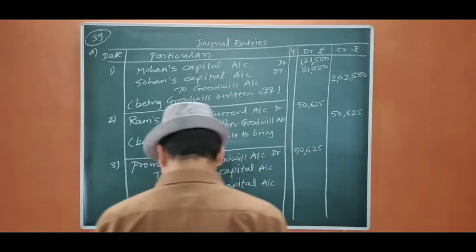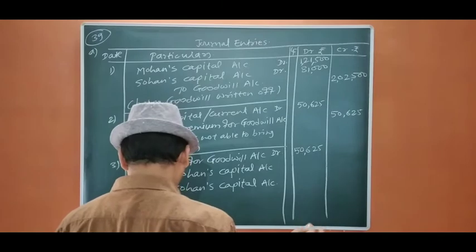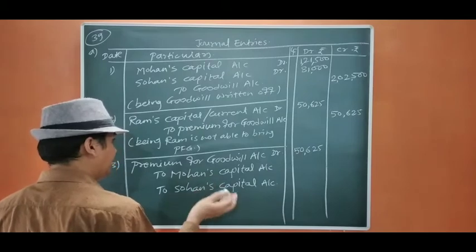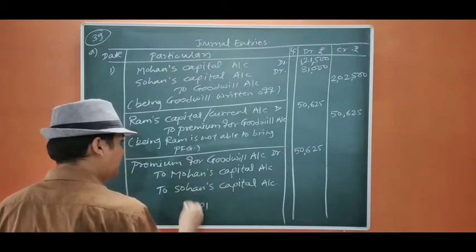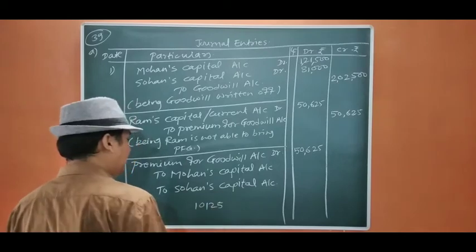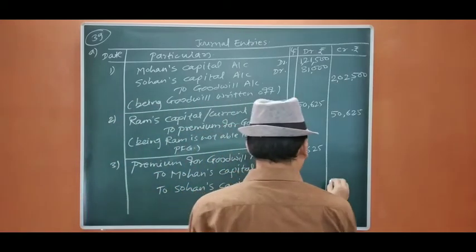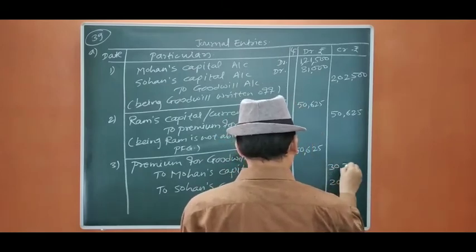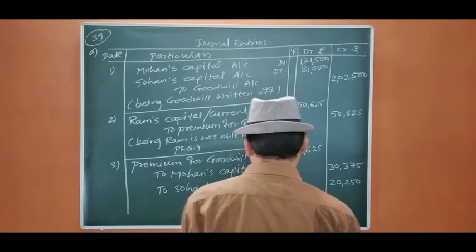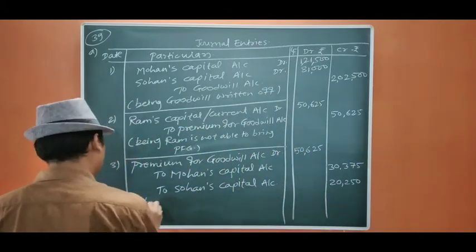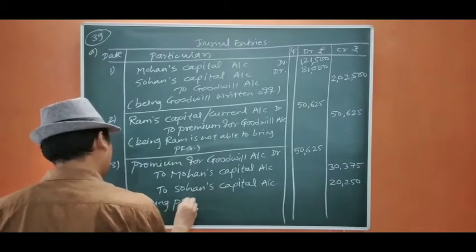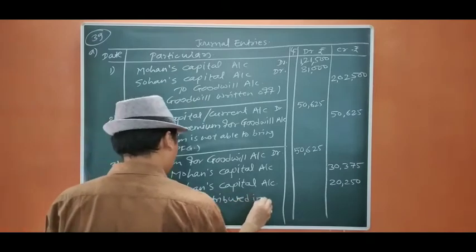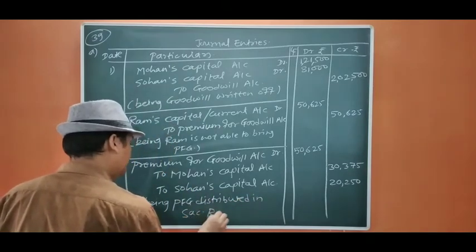We are going to distribute it in the ratio of 3:2 because Ram is taking his share from the firm. So the amount will be 30,375 and 20,250. Being premium for goodwill distributed in sacrificing ratio. Is it okay?